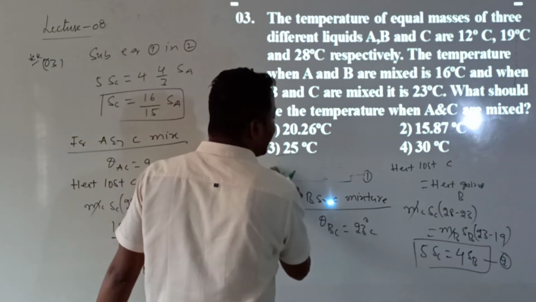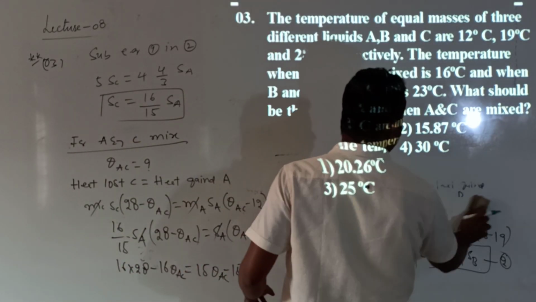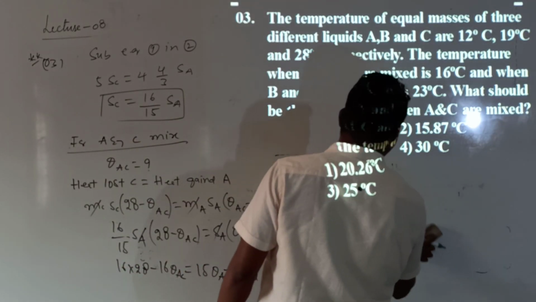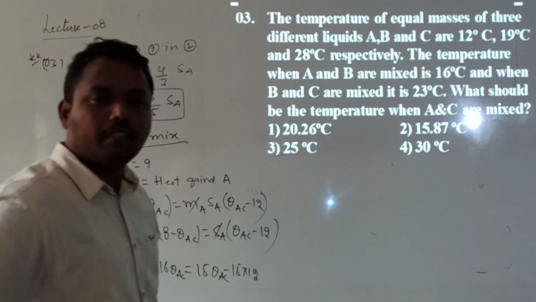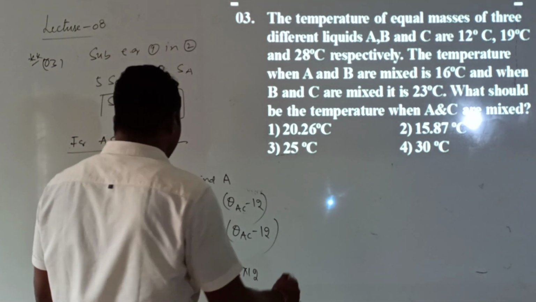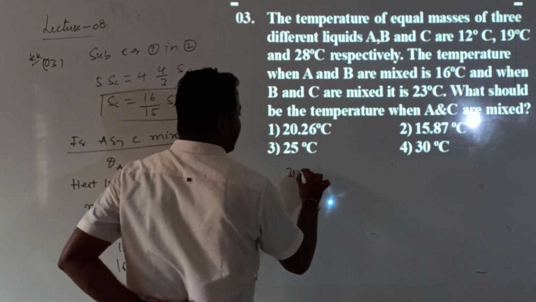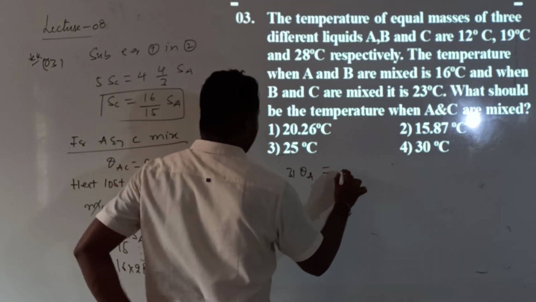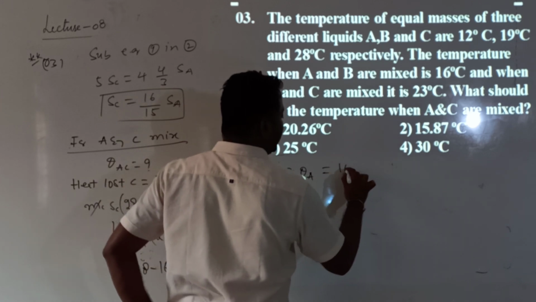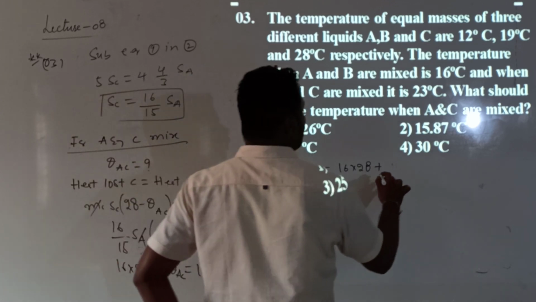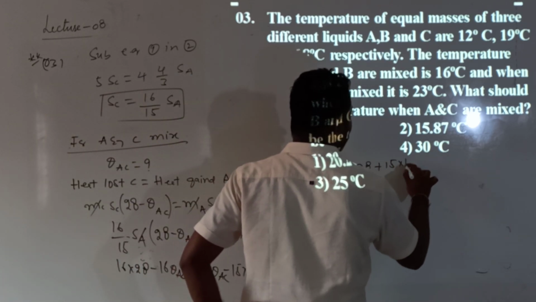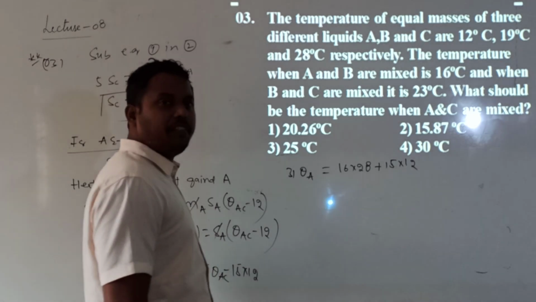I think this space is not sufficient for us for solving the problem. Till now we did not get such a lengthy problem. Then what do I get? 31 into theta AC will be equal to 16 into 28 plus 15 into 12. Can you do the simplification?